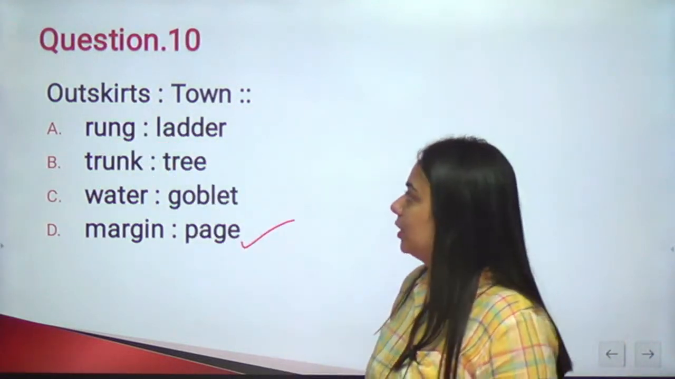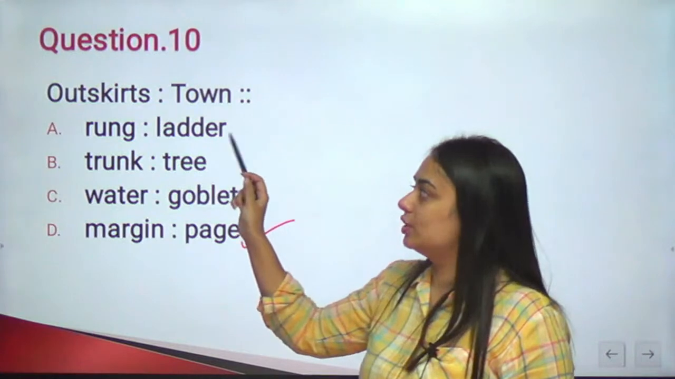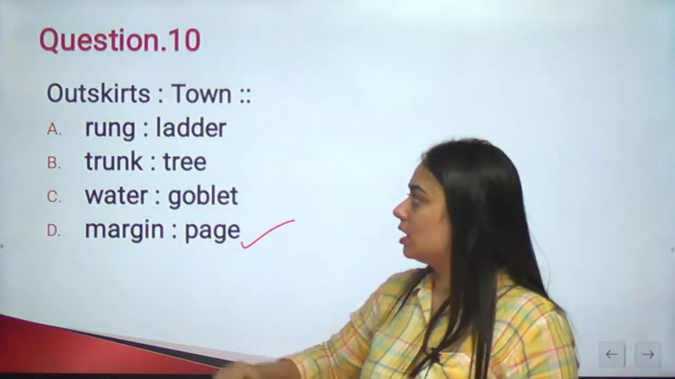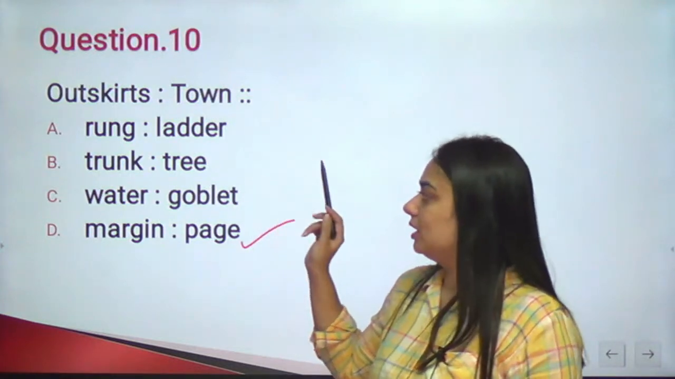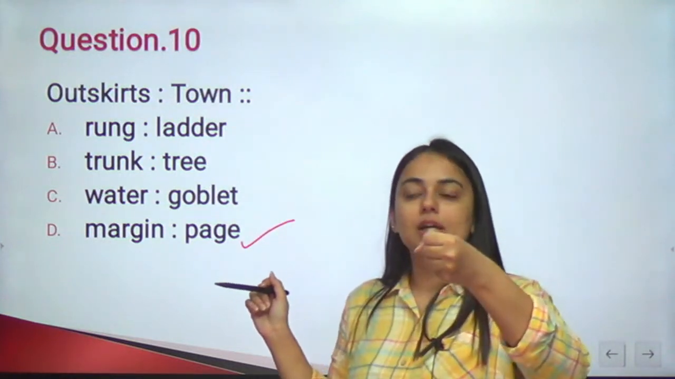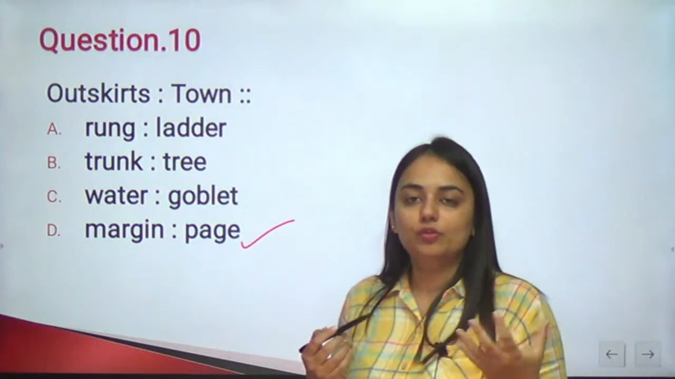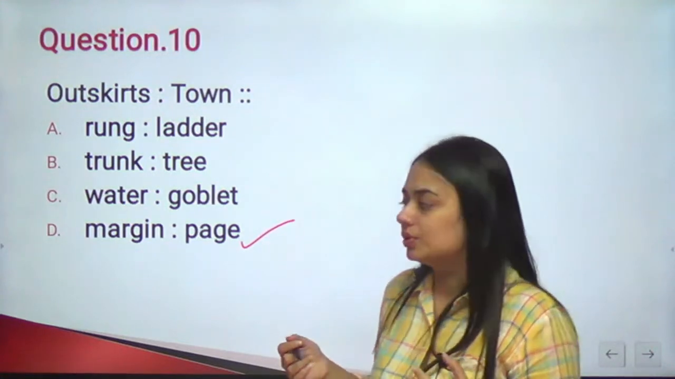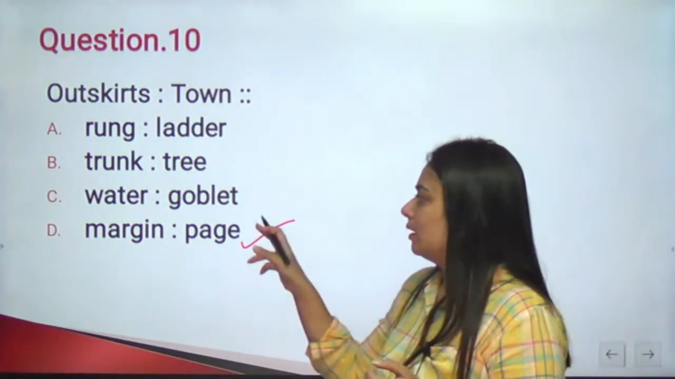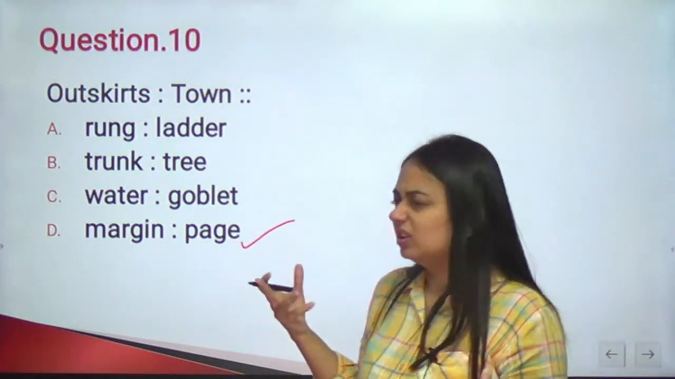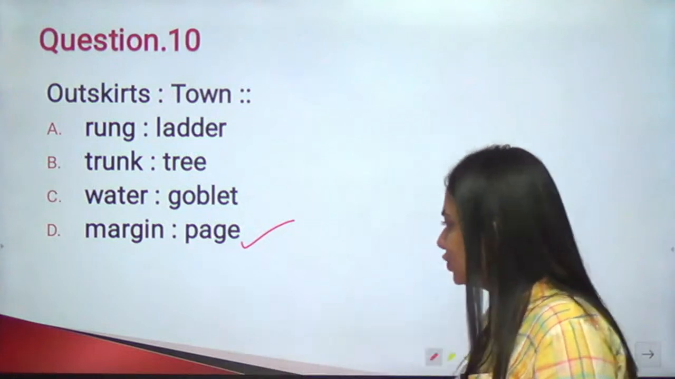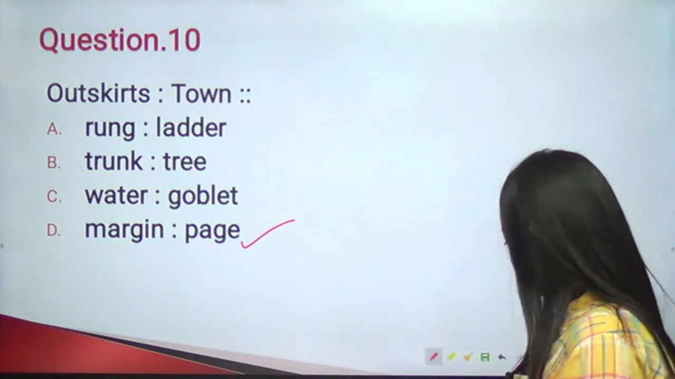So simple. We cannot say that the outer edges of the ladder are known as rung. The outer edges of the tree are known as trunk. Or goblet. A goblet is a kind of glass, made of different metals. Earlier it was used as a kind of wine glass. So you cannot say that the outer edges of a goblet are water. Doesn't make sense. So the only answer choice we are left with is D.